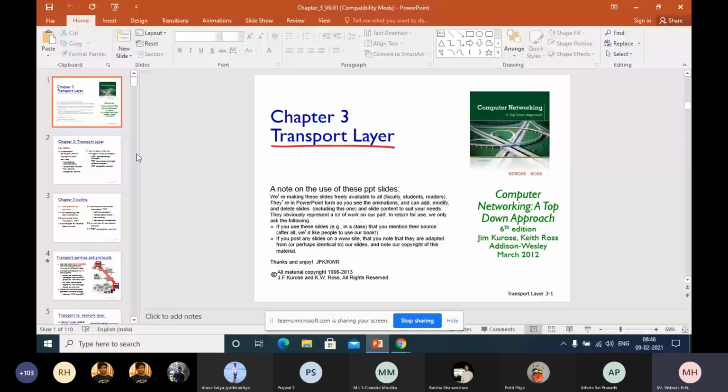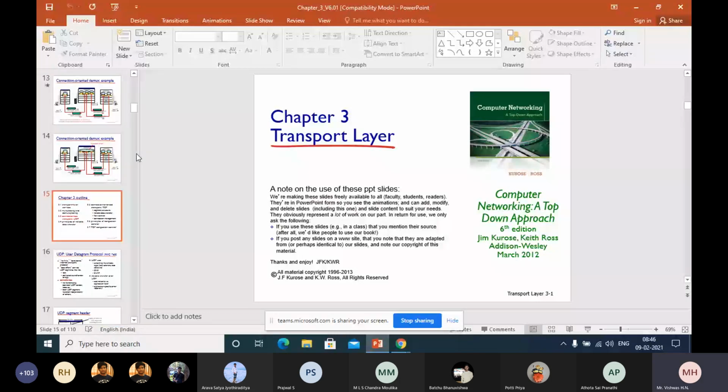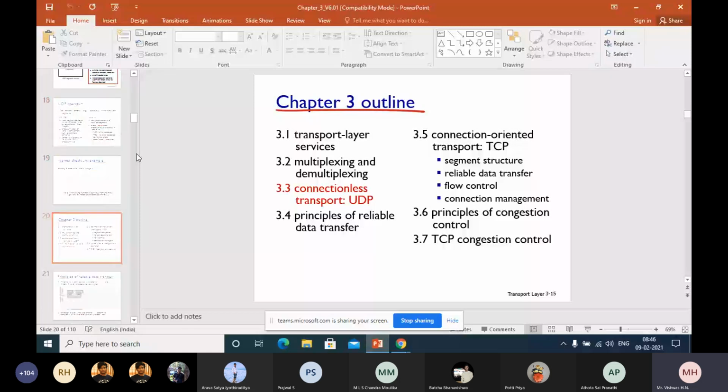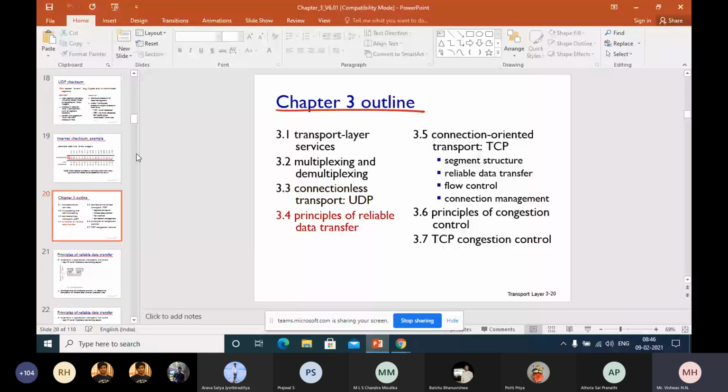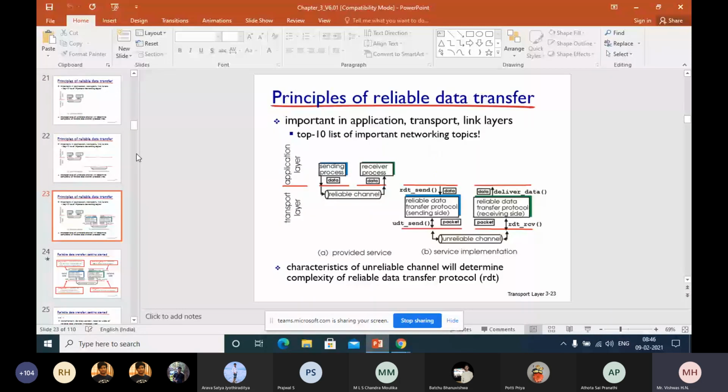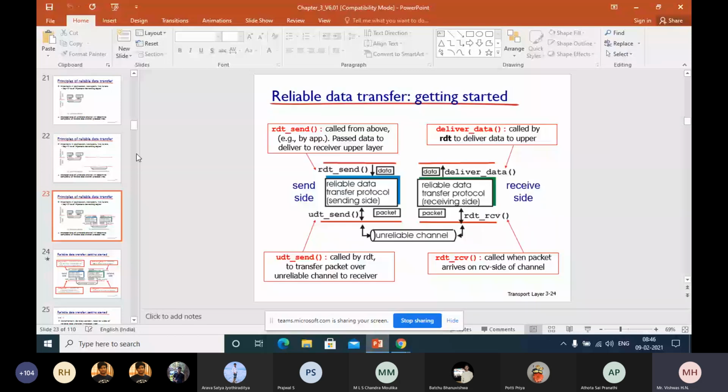In RDT 3.0, we assume that there is packet loss, and there is the presence of bit errors also. We already know how to address the bit errors problem. Now, when a packet is lost, how do you get to know? How will a sender get to know about a packet loss? Can anyone tell me? I think I have already told this to you long back.